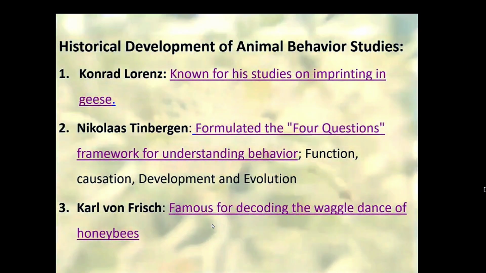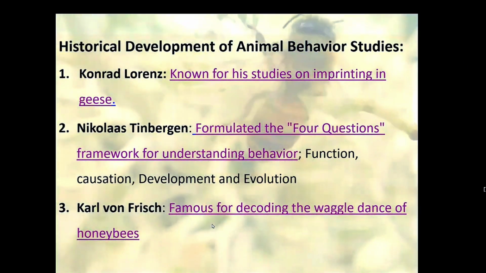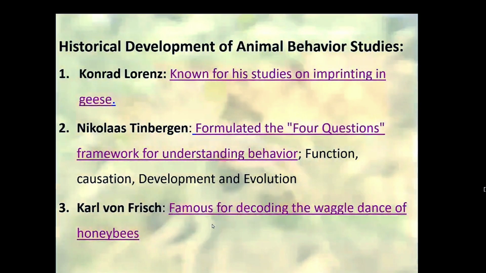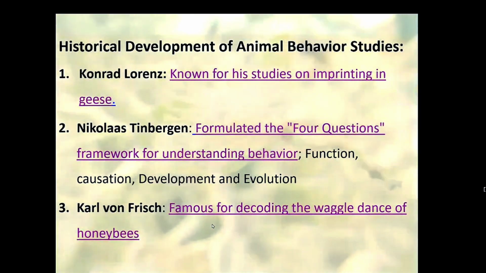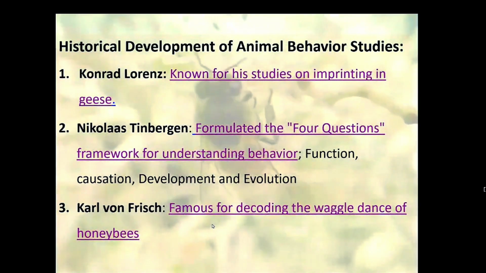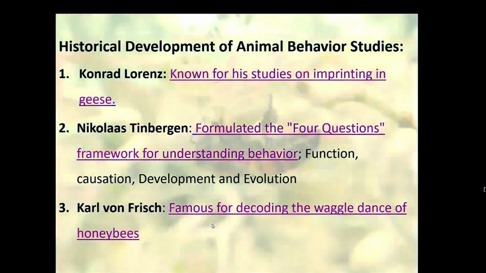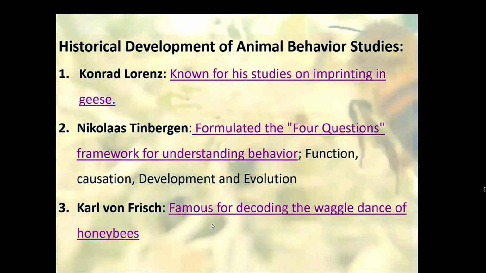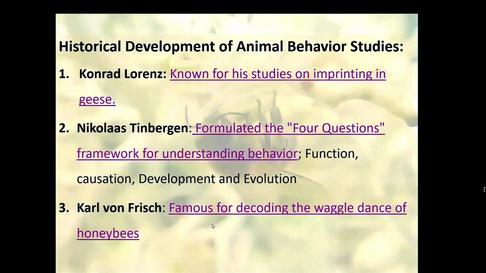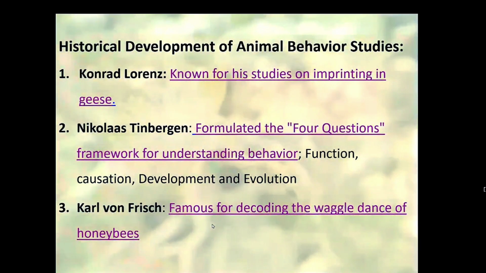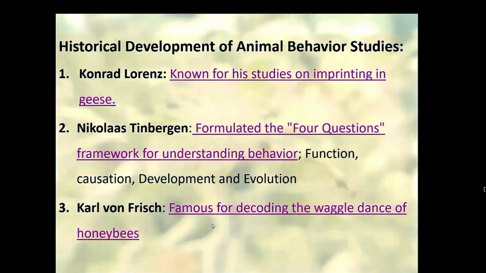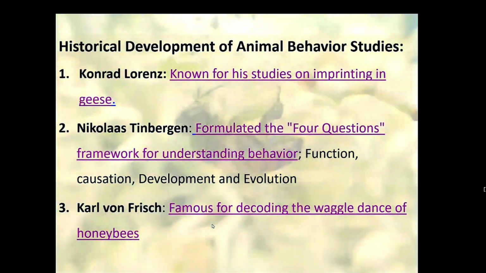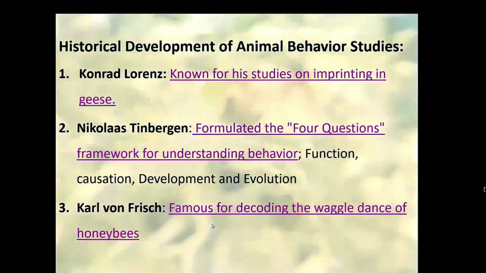It provides clear evidence that even insects could have a complex form of communication. He demonstrated that bees use their sense of sight, their ability to detect the polarization light pattern in the sky, to navigate and communicate the distance of the sources. So these are the things related to Karl von Frisch, and he made a milestone discovery in the field of animal behavior, which was a key development in the study of animal communication.